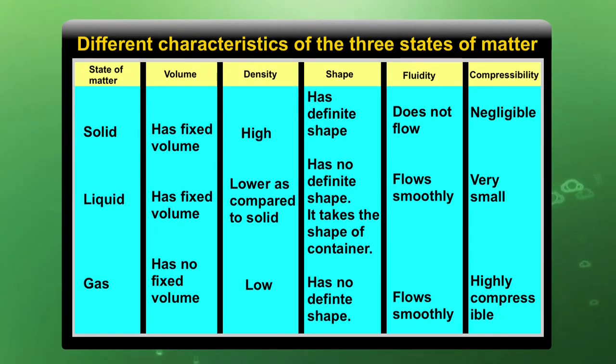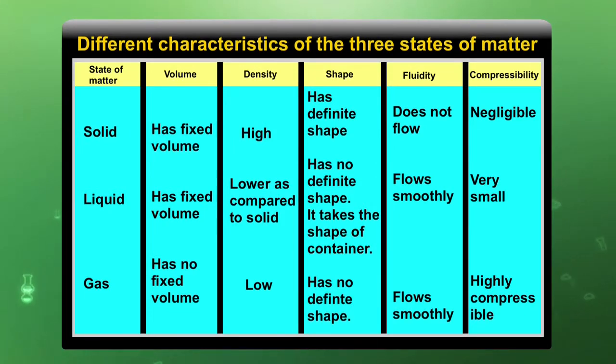That is why they have negligible compressibility. In liquids, we all observe that there is a fixed volume, and the density is low as compared to the solid. The reason is that the molecular distance is a little larger as compared to the solids, and the shape of the liquid depends just on the shape of the container.